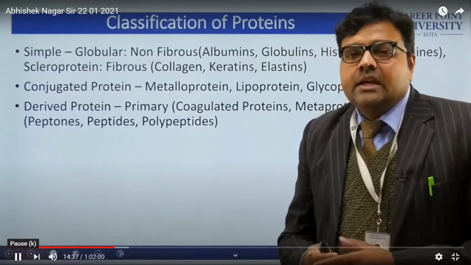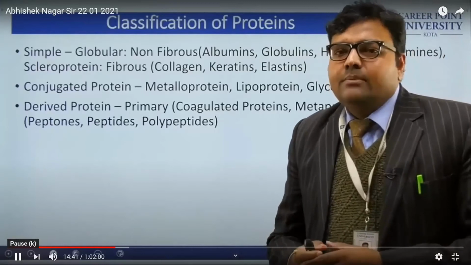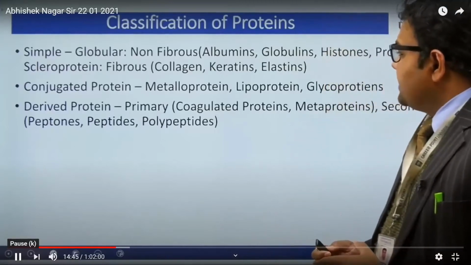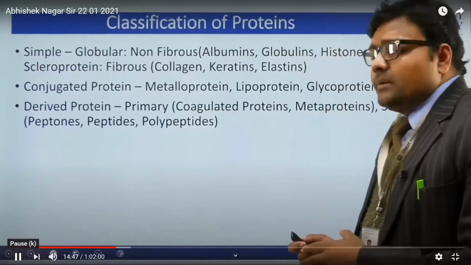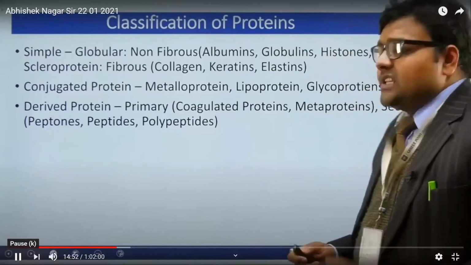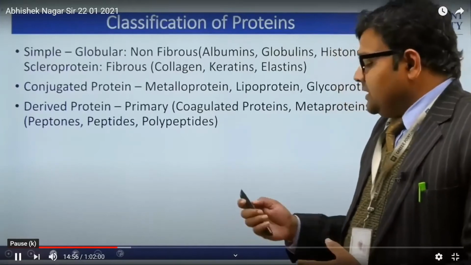Phospholipids are there, lipoproteins are there. So all these structures are embedded in the cell membrane. And derived proteins may be primary, the example is coagulated protein, or secondary, the example is peptone or polypeptide. It is a broad class.